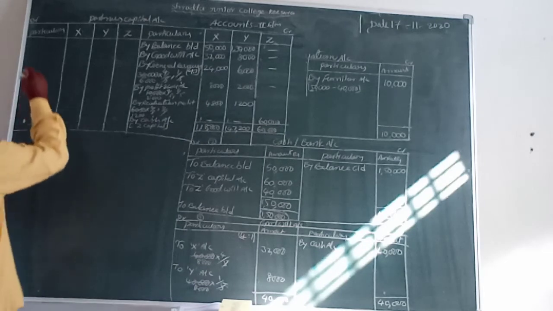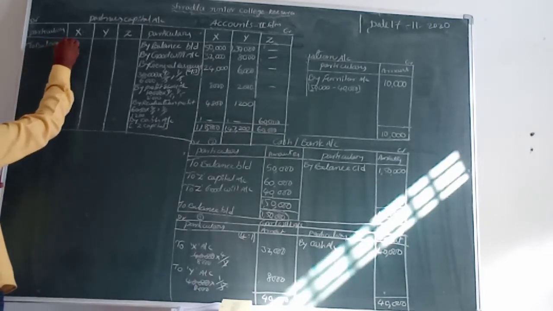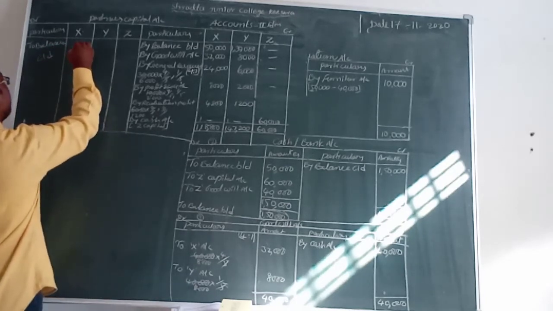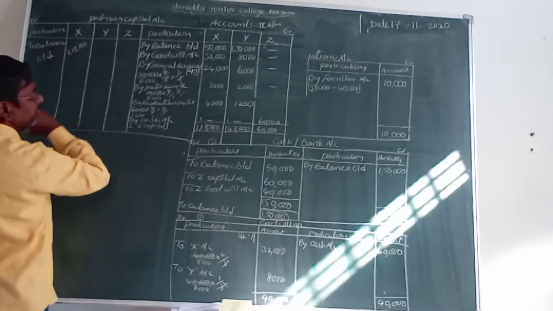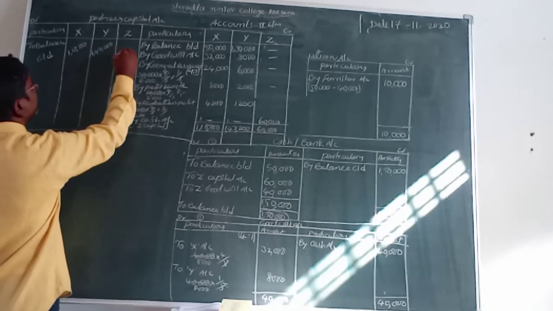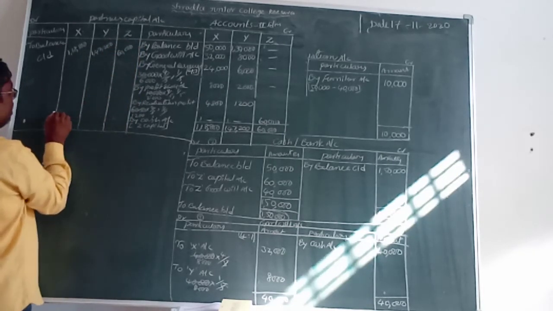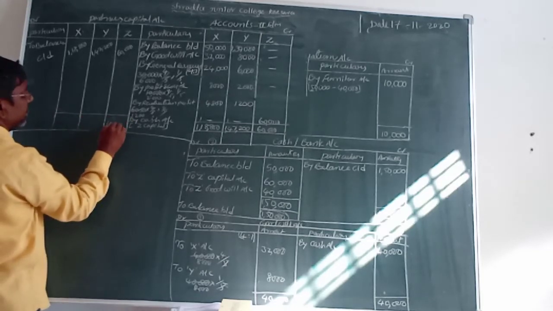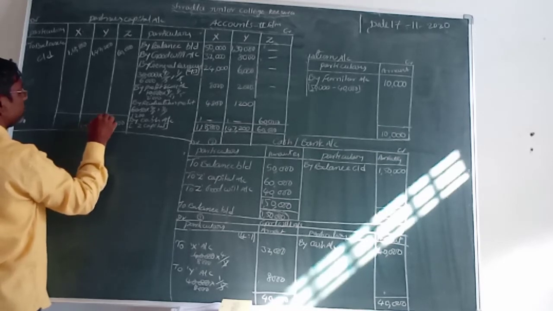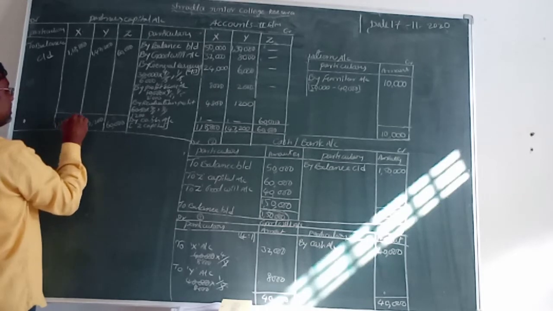1,18,800 rupees. Now we can take to balance carried on. X value is 1,18,800. Y value is 1,47,200 and Z value is 60,000. Okay, now friends, now total amount is what? Same amount: 60,000, 1,47,200 and 1,18,800 rupees.